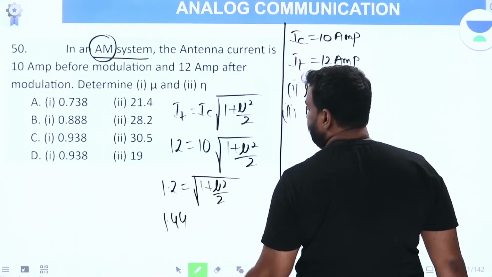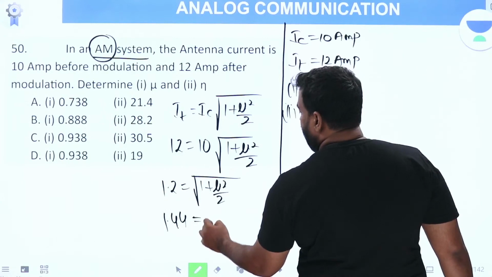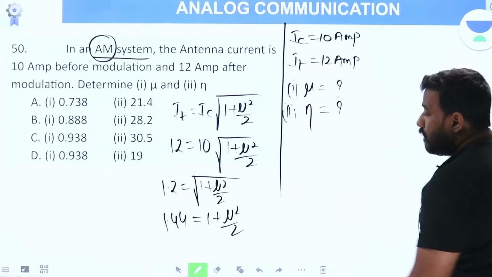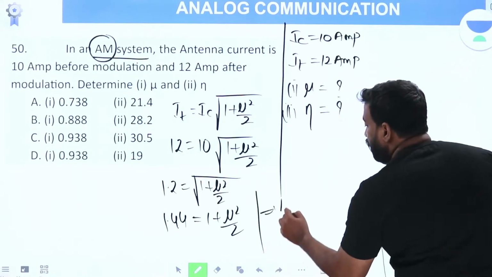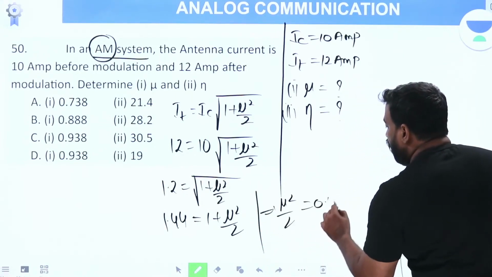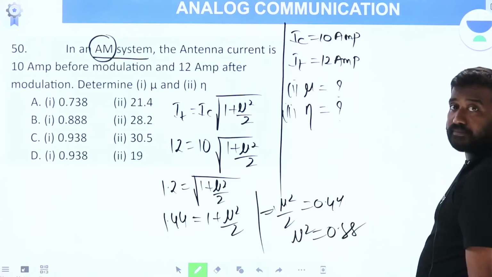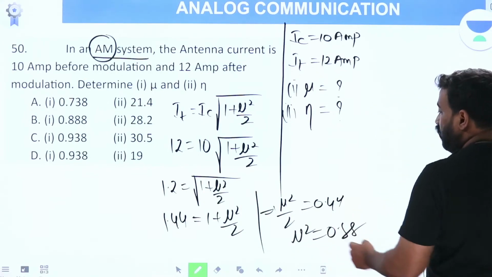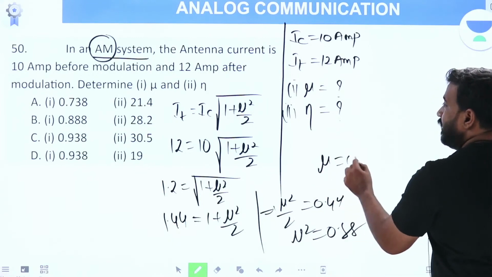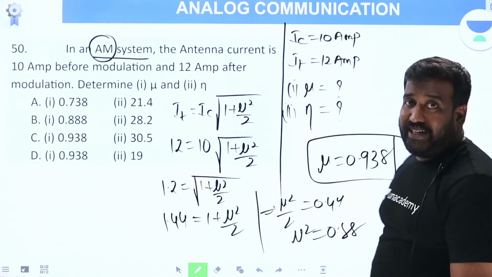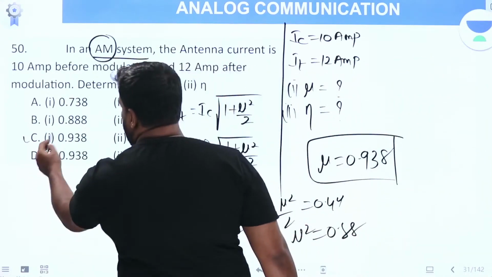1.44 is equal to 1 plus mu square by 2. Implies mu square by 2 is 0.44. Mu square is 0.88. Mu is under root of 0.88. Mu is 0.938. Either C or D must be your answer.